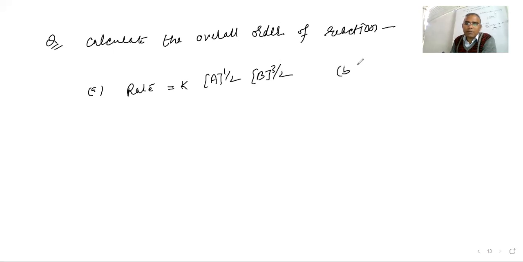Second, rate is equal to K, A to the power 3 by 2 and B to the power minus 1.